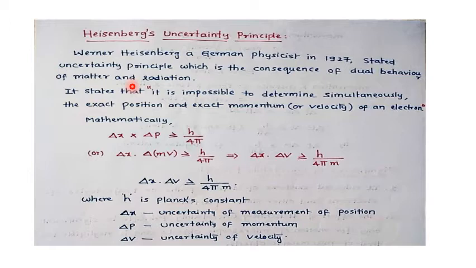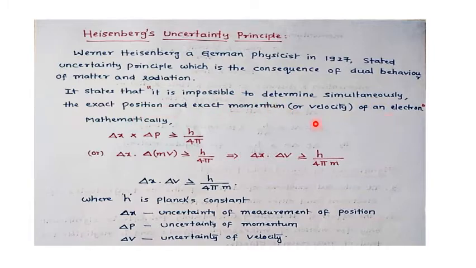The principle states that it is impossible to determine simultaneously the exact position and the exact momentum or velocity of an electron.